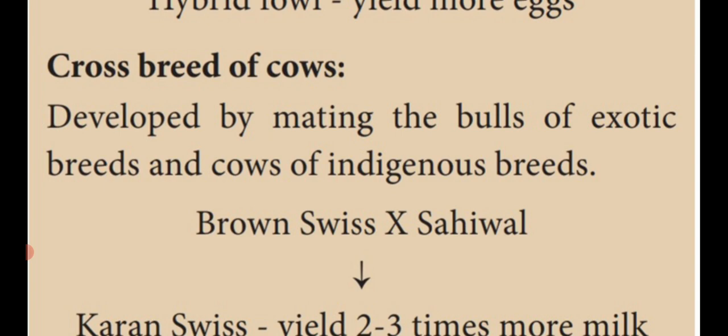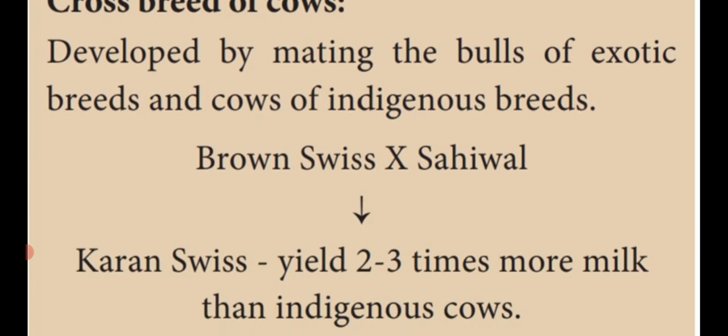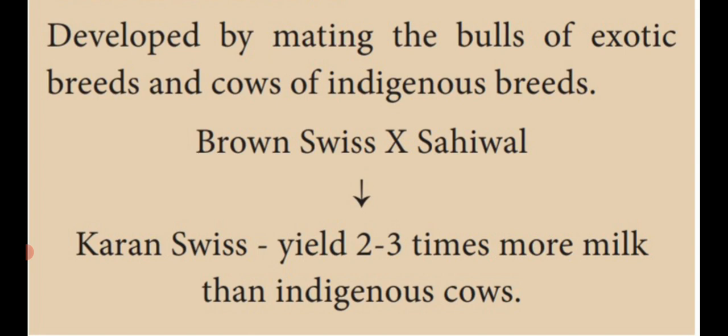Exotic means from another country; indigenous means from our country. The exotic bull Brown Swiss is crossed with the indigenous cow breed Sahiwal. They produce Karan Swiss, which yields two to three times more milk than indigenous cows. So this is another advantage of outbreeding, with different examples, fowls and cows.